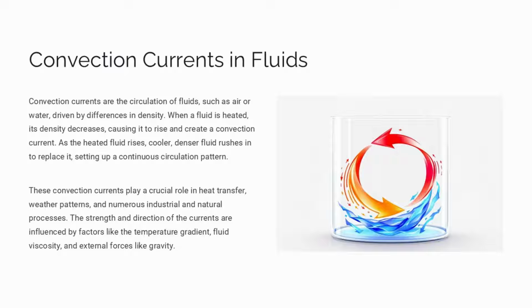The strength and direction of the currents are influenced by factors like temperature gradient, fluid viscosity, and external forces like gravity. The illustration on the slide shows an example of how convection currents work, with hot and cold air or water moving in a circular pattern.